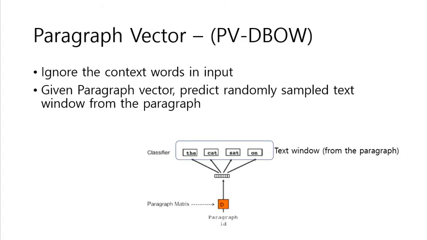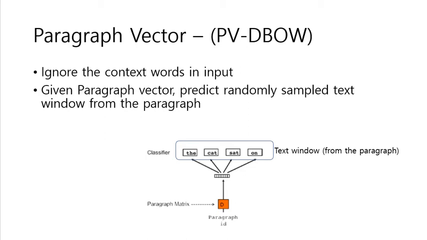Another method is paragraph vector distributed bag of words, PVDBOW, where we only get the paragraph ID, but we should predict some text chunk from the paragraph. This process forces the paragraph vector to be used to classify words as much as possible.